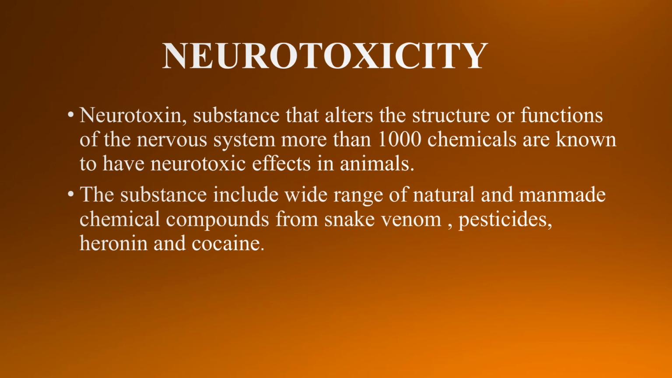A neurotoxin is a substance that alters the structure or function of the nervous system. More than 1,000 chemicals are known to have neurotoxic effects in animals. The substances include a wide range of natural and man-made chemical compounds, from snake venom to pesticides, heroin and cocaine.